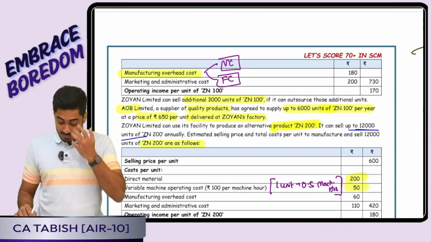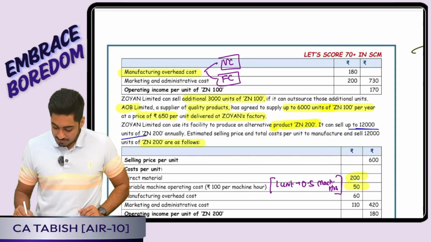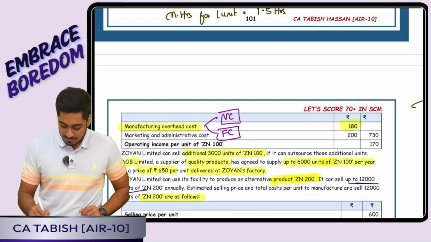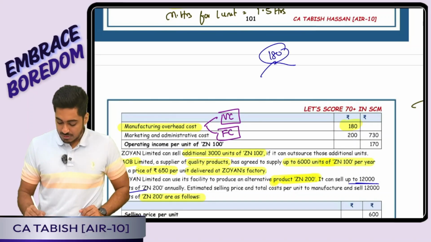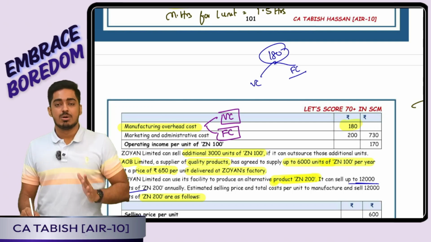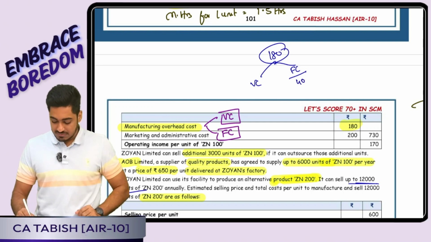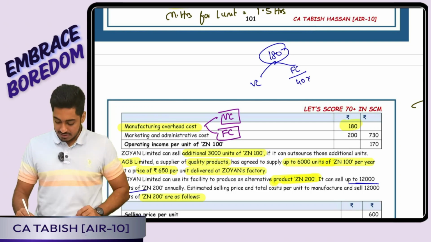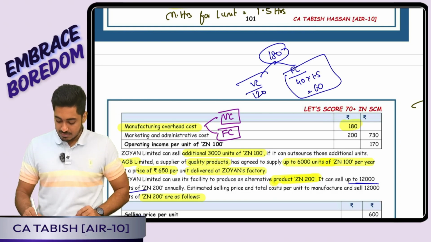So here my manufacturing cost is 180. I have to bifurcate how much is variable and how much is fixed. Fixed cost is 40 per machine hour. To produce a ZN100, I have worked 1.5 hours. That means it will be 60. That means the balance 120 will be my variable cost.